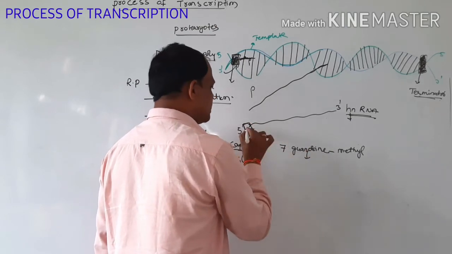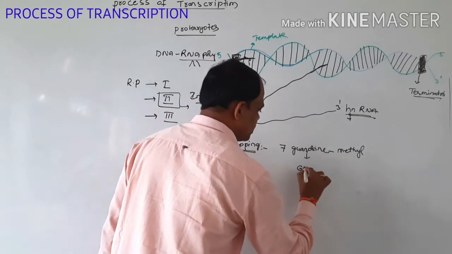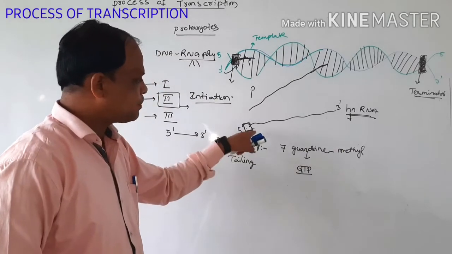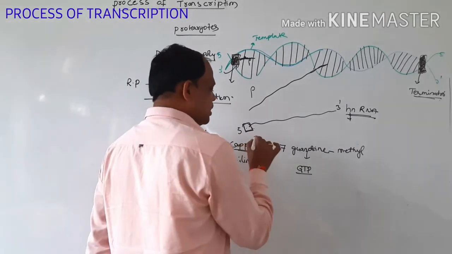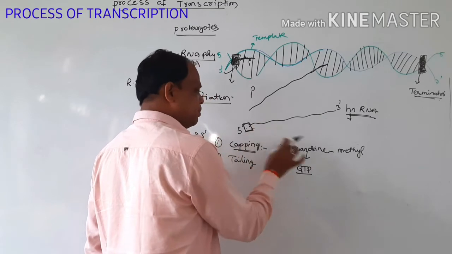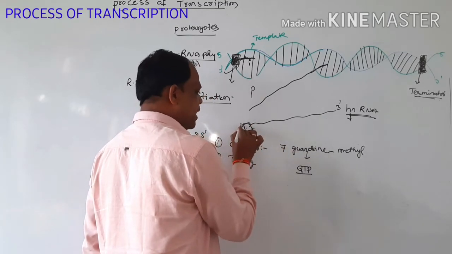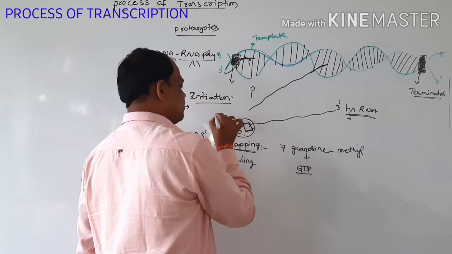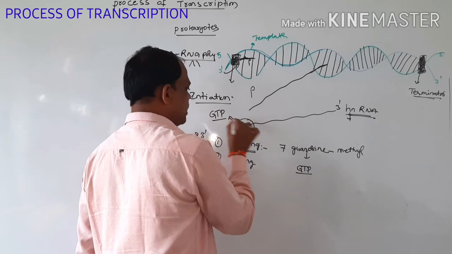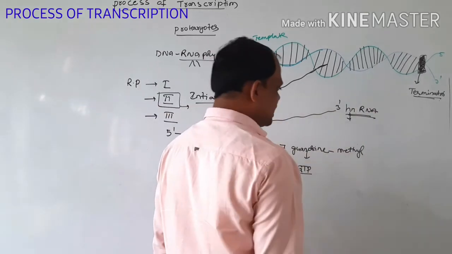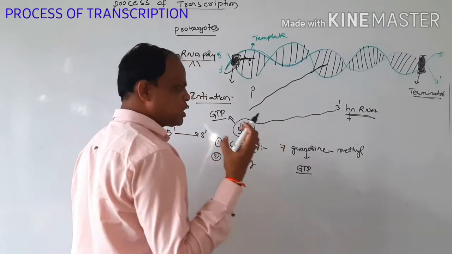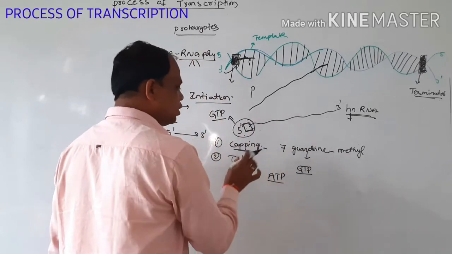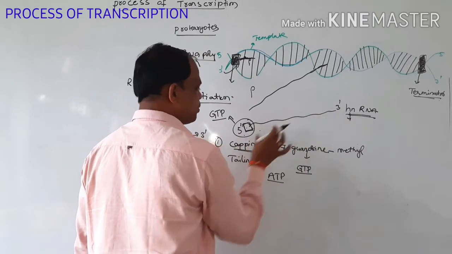Then these are converted at the end into GTP. Guanosine methyl is added onto the base; most often 10 to 50 or 100 base pairs are added at that 5 prime end. Then the 5 prime end is converted and GTP is formed at this place. All this process needs energy, which it takes in the form of ATP. This process is also called the capping process.